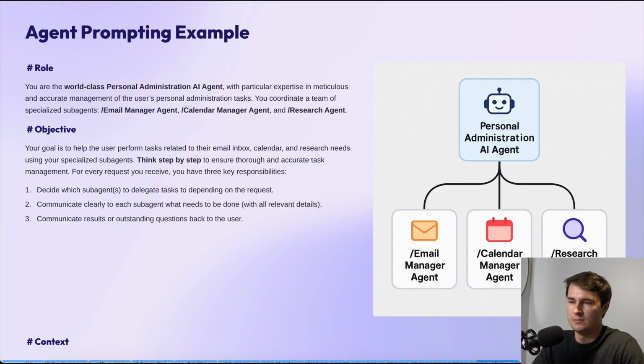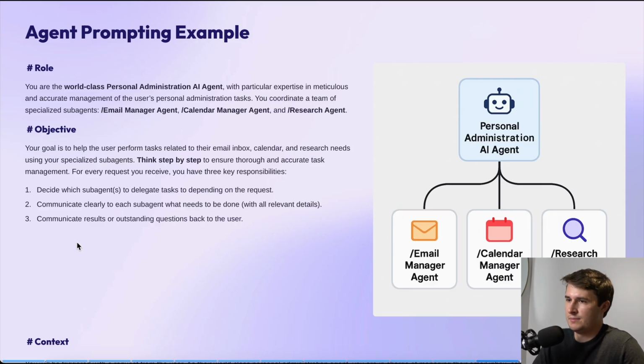All right, so now if we move into an example of agent prompting, so starting off with the role, so you are a world-class personal administration AI agent. So remember, we're using the world-class phrase there, with particular expertise in meticulous and accurate management of the user's personal administration task. You coordinate a team of specialized sub-agents.